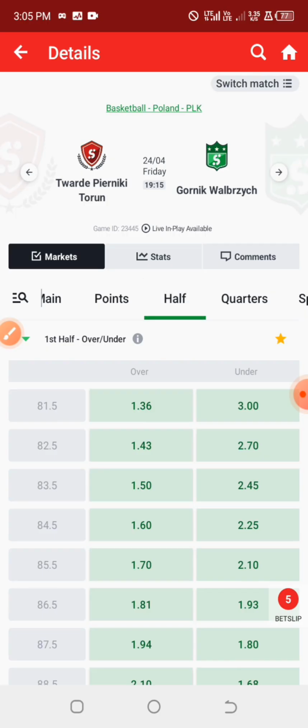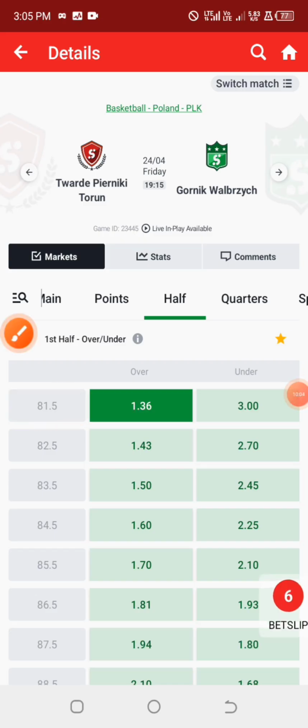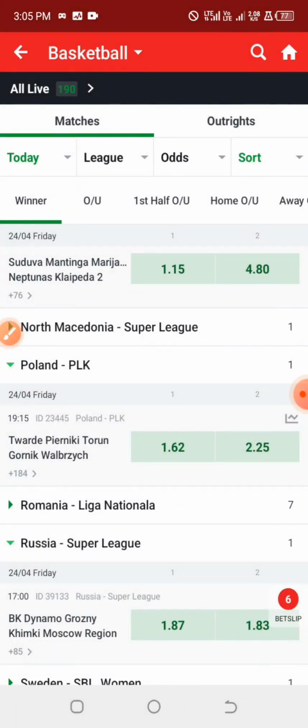So over 81.5. We have the exact odd line, which is at odd of 1.36. So we are going with that, and that's all under the Poland League. So let's proceed to the next list.